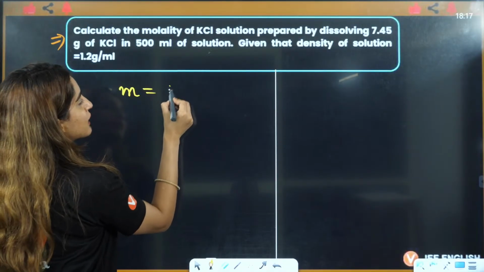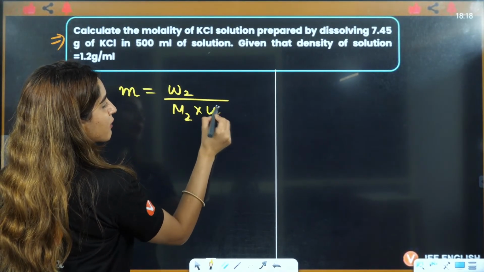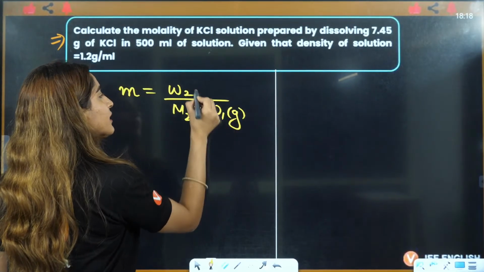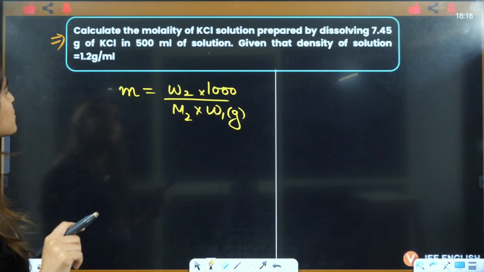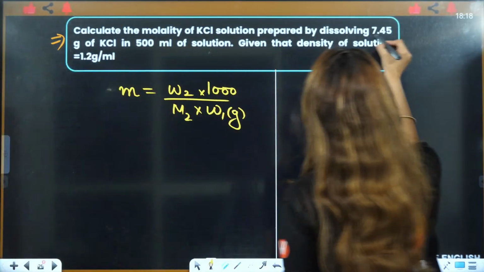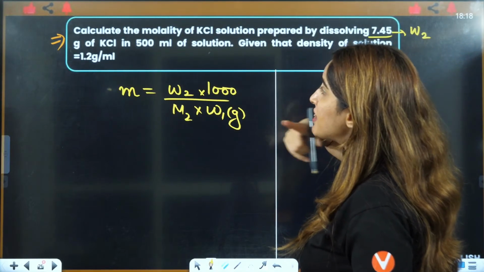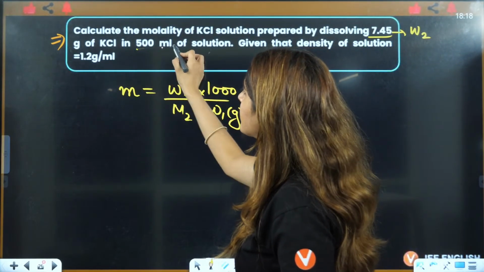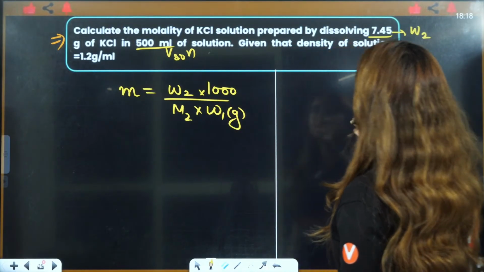Molality is weight of solute divided by molar mass of solute multiplied by weight of solvent. If it is in grams, then this will be multiplied by 1000. Prepared by dissolving this much of KCl, that means here they have given you W2. In this much of solution, that means volume of solution is given to you. Density is also given.